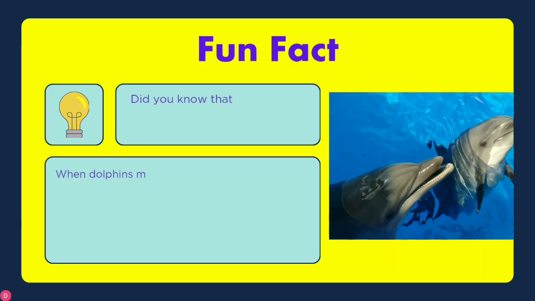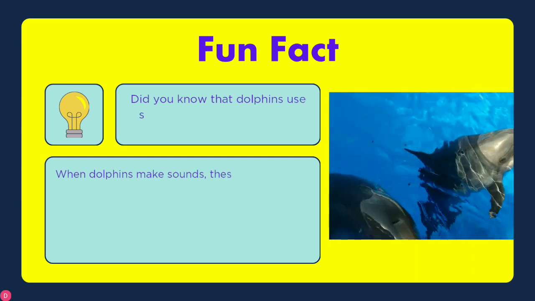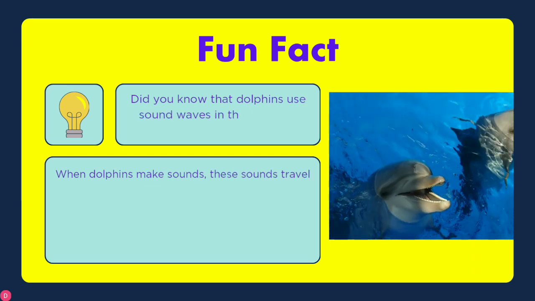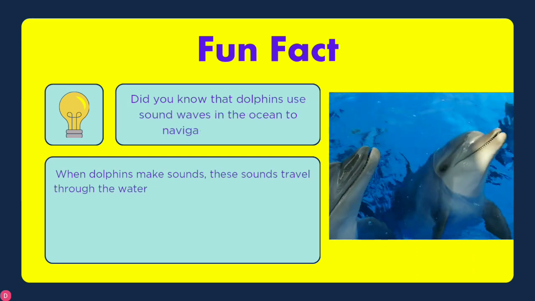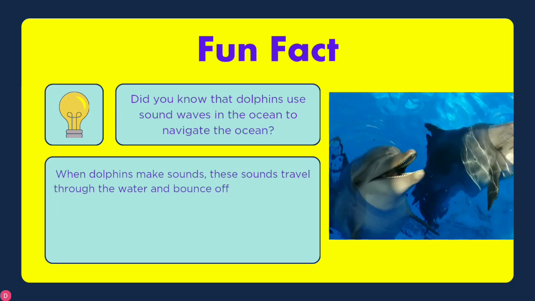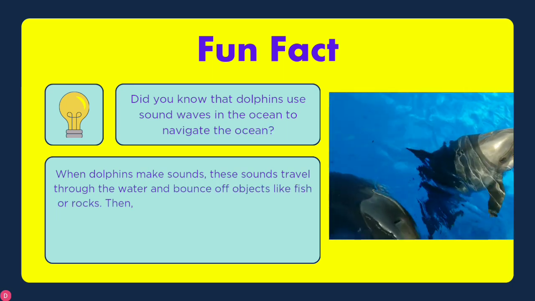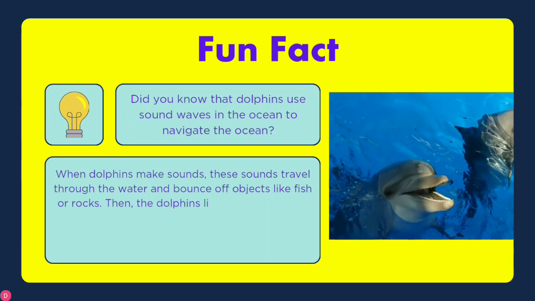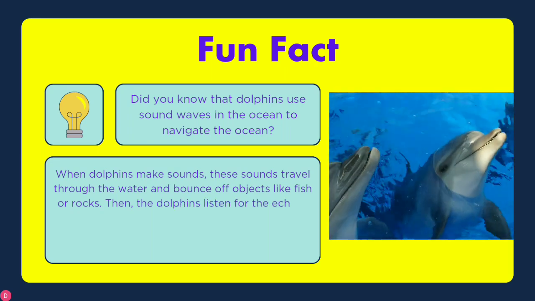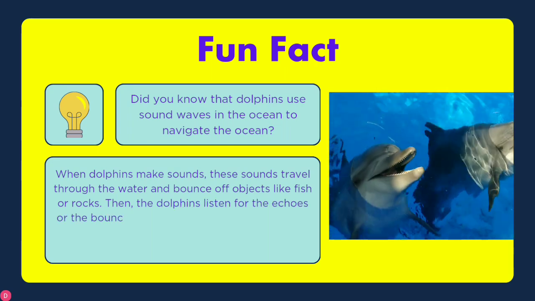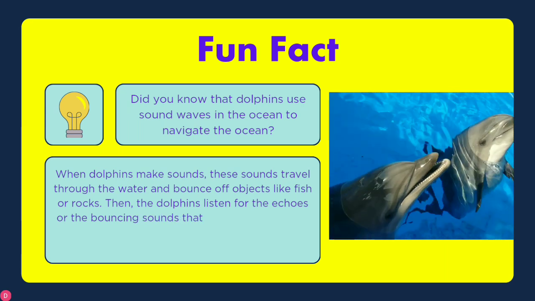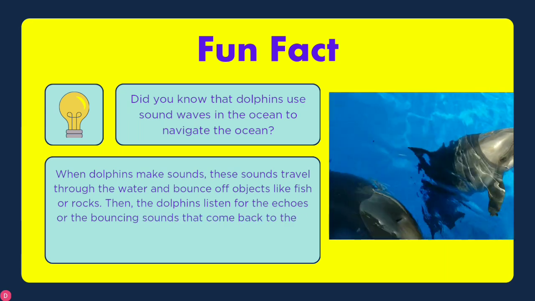Fun fact. Did you know that dolphins use sound waves in the ocean to navigate? When dolphins make sounds, these sounds travel through the water and bounce off objects like fish or rocks.